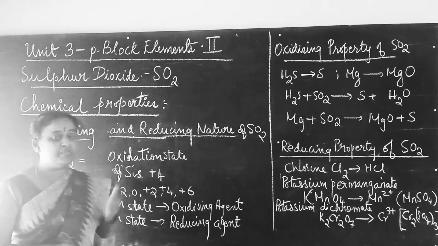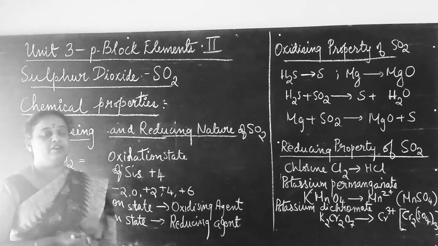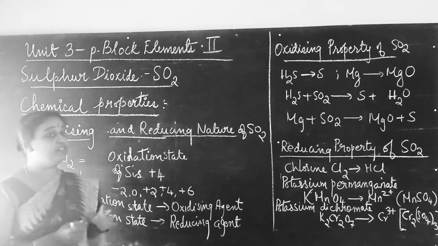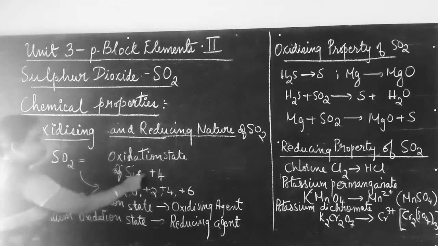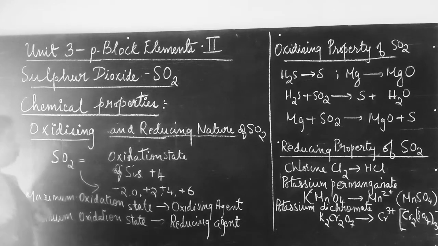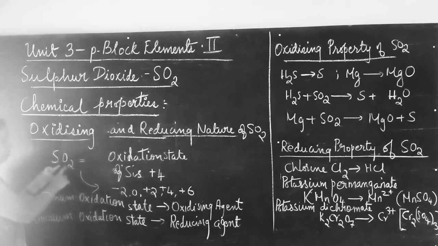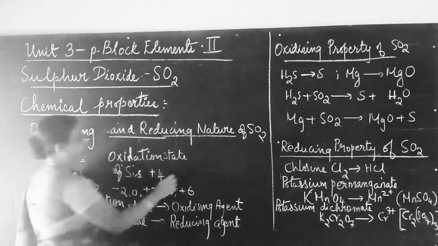What is responsible for both these natures? We know the formula of sulfur dioxide is SO2. By calculating the oxidation state of sulfur in sulfur dioxide, it is +4. How did I get +4? Because there are two oxygen atoms, and the oxidation state of oxygen is -2.